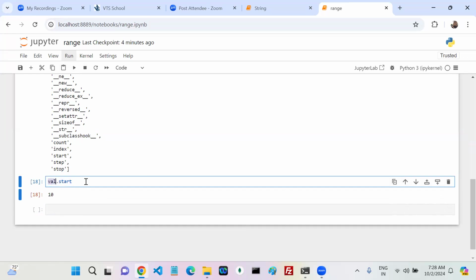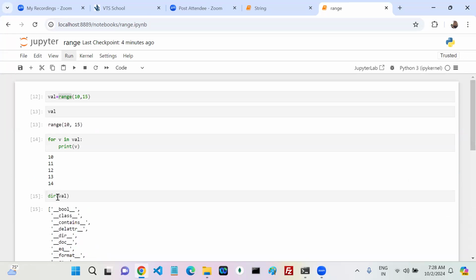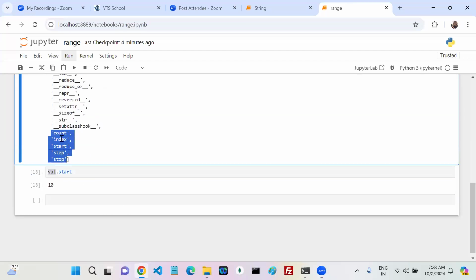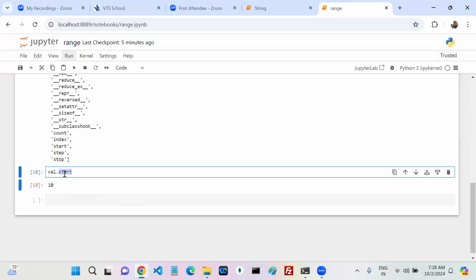Come on, val is an object of the range class. Inside this one, these many members are there. My count is a method, index is a method, start is a method or variable? It's a variable, right? That's the reason we get the variable value.